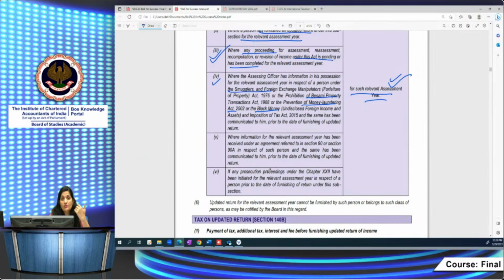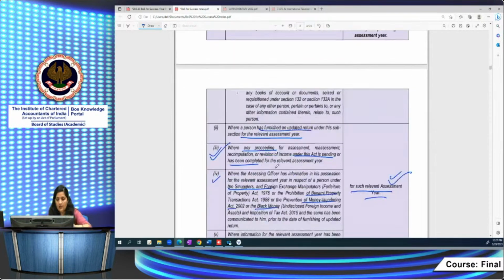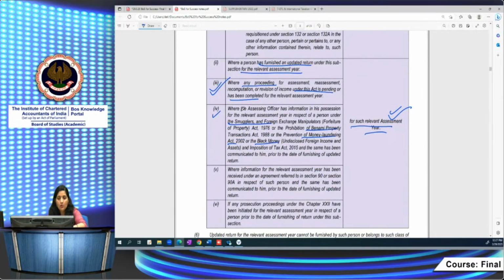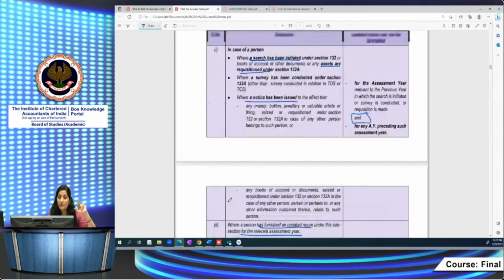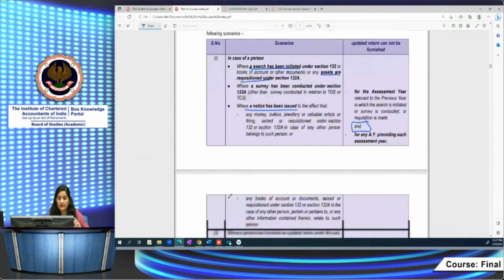In case prosecution proceedings are initiated in respect of a particular assessment year, for that assessment year also that person is not eligible to file an updated return. So there is a difference between the remaining clauses: the first, second, third, fourth, and fifth clauses are different for the relevant assessment they are talking about. And for the search cases, the person itself is not eligible to file the updated return in case a search is conducted, books of accounts are requisitioned, or a survey is conducted, right?